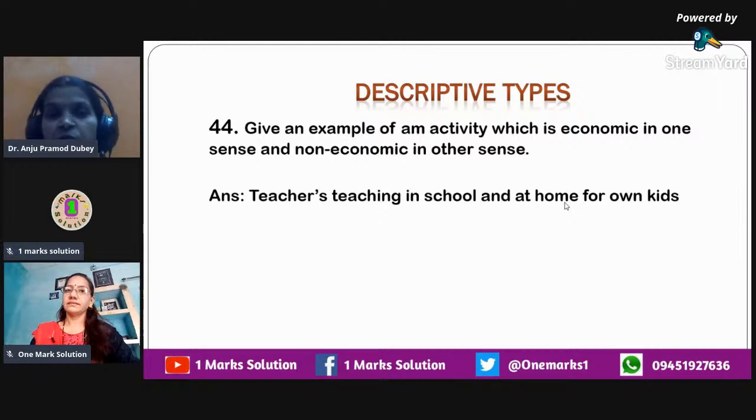Okay, give an example of an activity which is economic in one sense and non-economic in another sense. So here, teaching by a teacher in school is economic activity, and if the same teacher is teaching his or her own children at home, that is non-economic activity. Same way, if a chef is working in a hotel, that is an economic activity, and the same chef cooking food for his family members at home is non-economic activity.